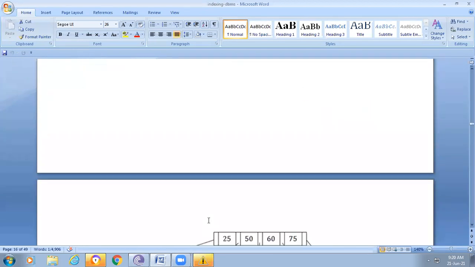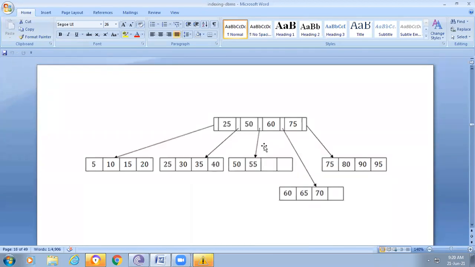Please observe the diagram once. Originally the diagram is like this: 25, 50, 60, 75. Those which are less than 60 are maintained on the left side of the 60, and those which are greater than or equal to this value are maintained on the right side of the 60.